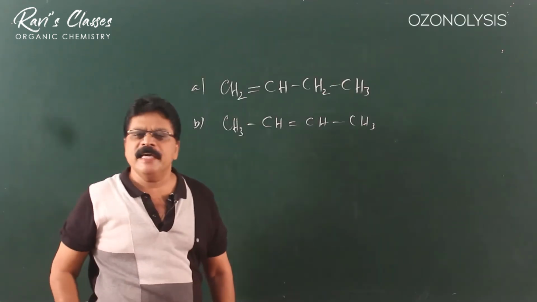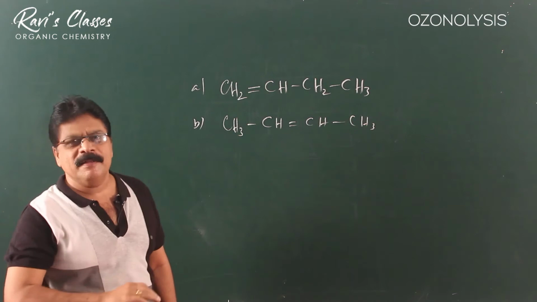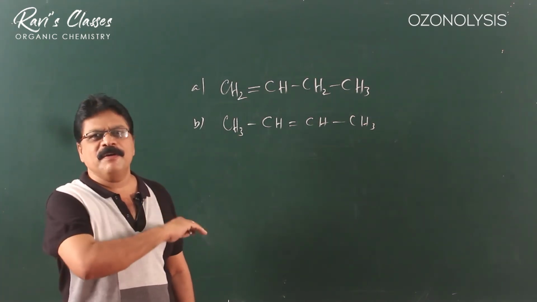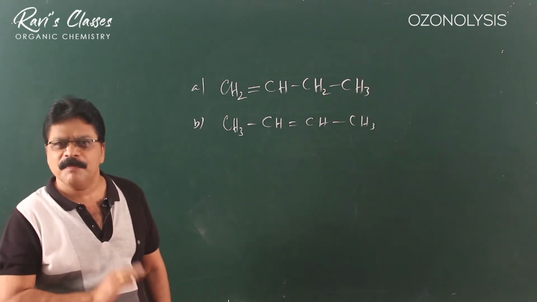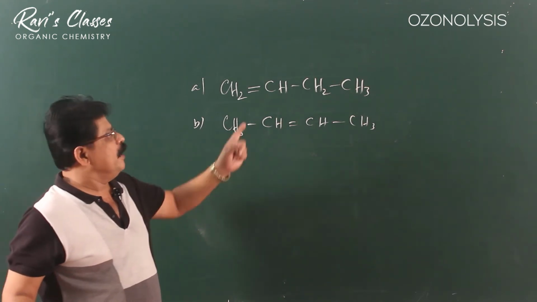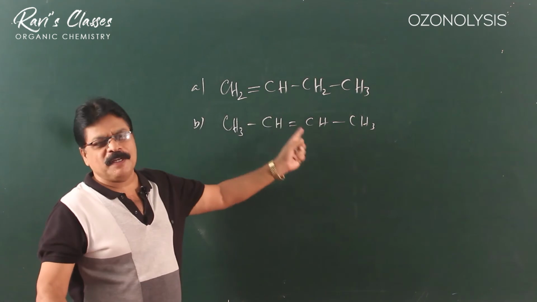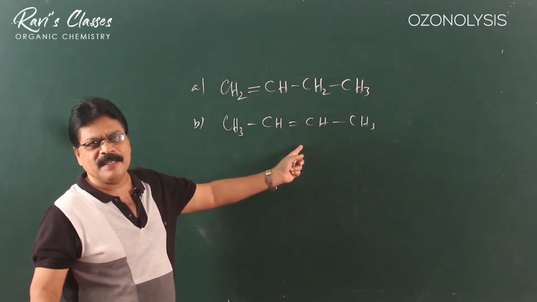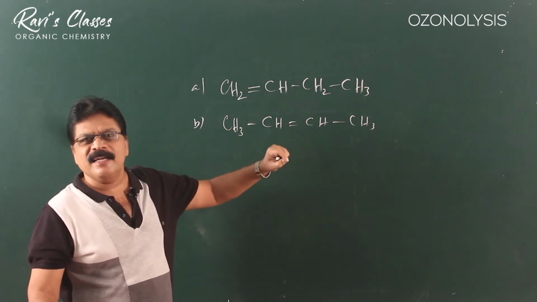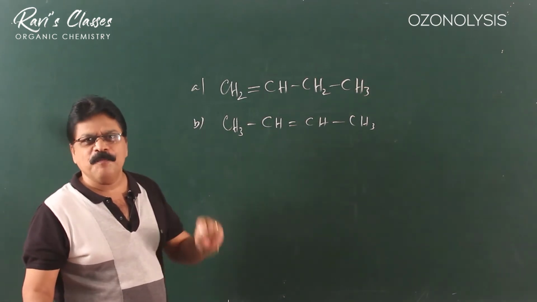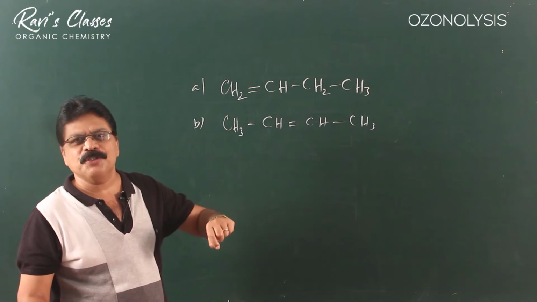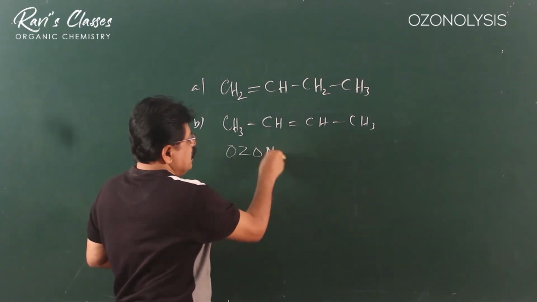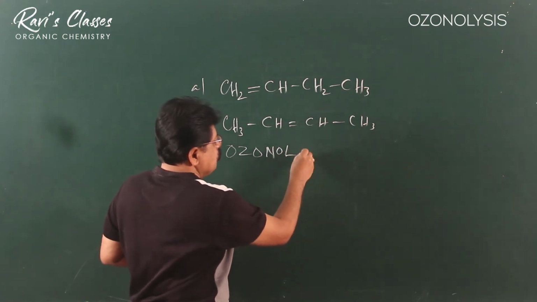We have two compounds A and B. Both A and B have a pi bond. If it has a pi bond, it will be unsaturated. That we can find out by using bromine water decolorization or Bayer's reagent decolorization. But how do we find out the position of a double bond? For this, there are very interesting tests. One very important test to find out the position of a double bond is ozonolysis. We would have heard about this, ozonolysis.